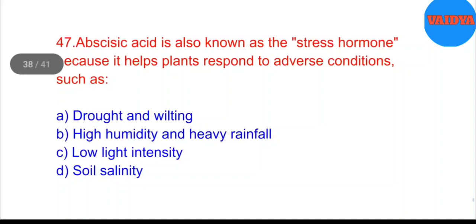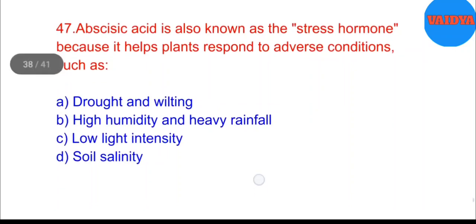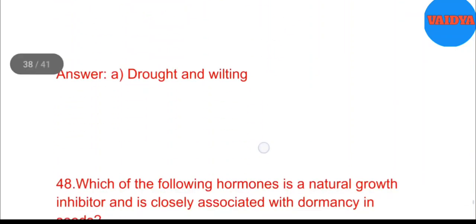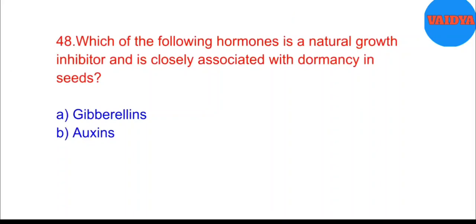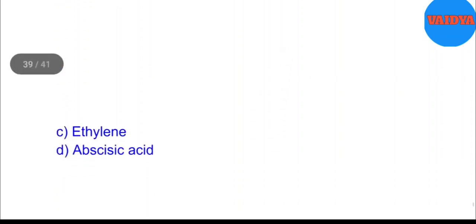47. Abscisic acid is also known as the stress hormone because it helps plants respond to adverse conditions such as A. Drought and wilting. B. High humidity and heavy rainfall. C. Low light intensity. D. Soil salinity. Answer. A. Drought and wilting. 48. Which of the following hormones is a natural growth inhibitor and is closely associated with dormancy in seeds? A. Gibberellins. B. Auxins. C. Ethylene.